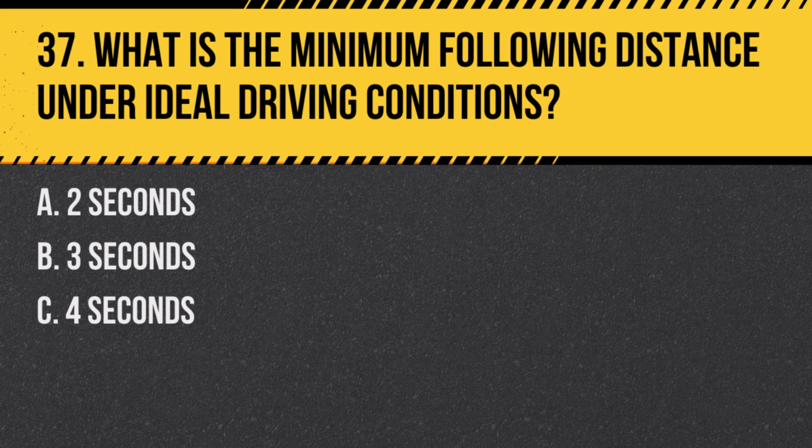Question 37. What is the minimum following distance under ideal driving conditions? A. 2 seconds. B. 3 seconds. C. 4 seconds. Answer. B. 3 seconds. The 3-second rule is recommended under ideal driving conditions to maintain a safe following distance.